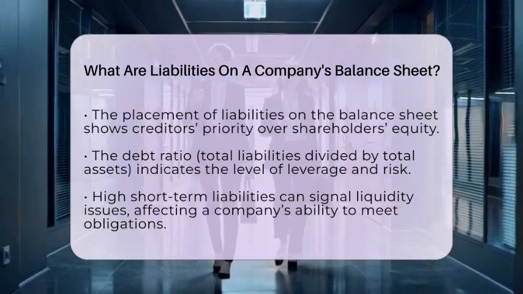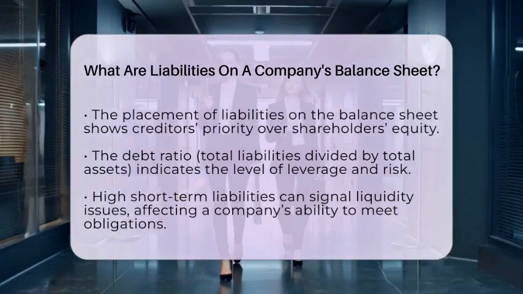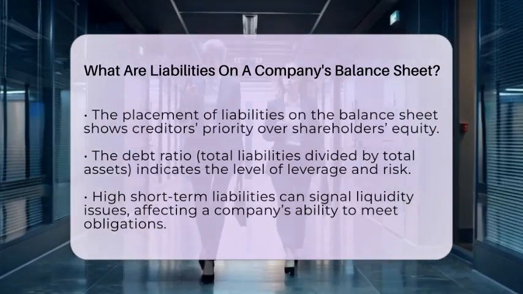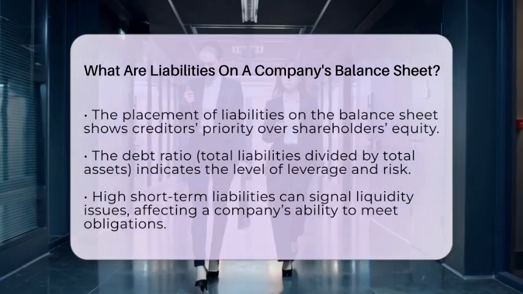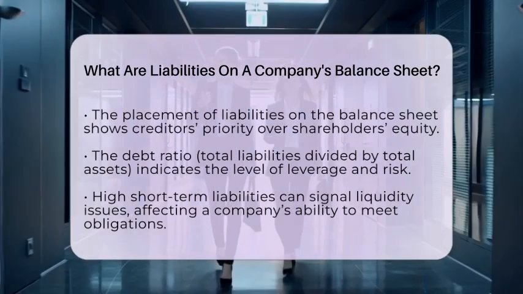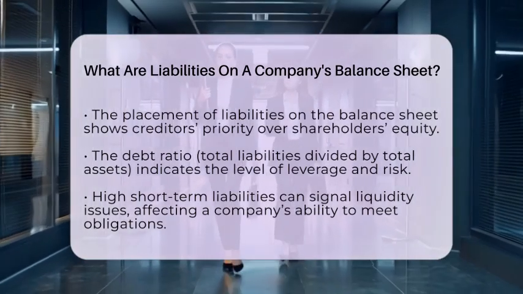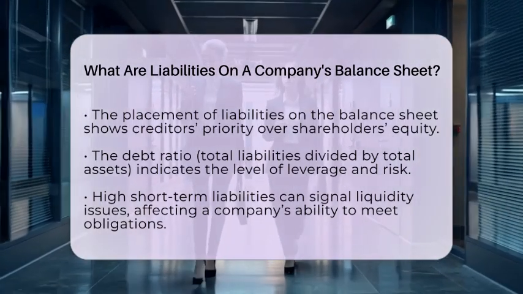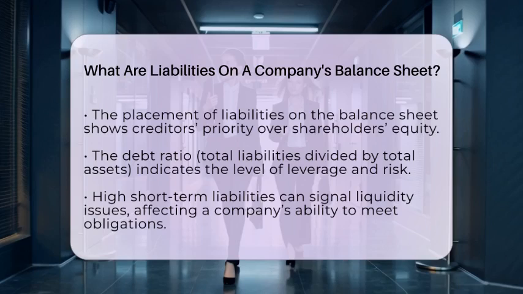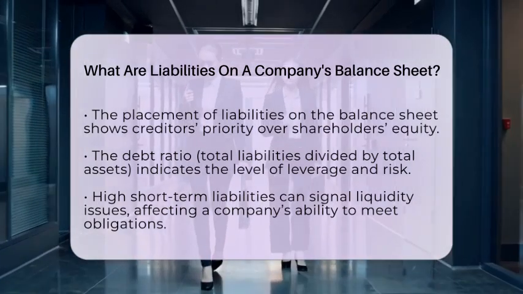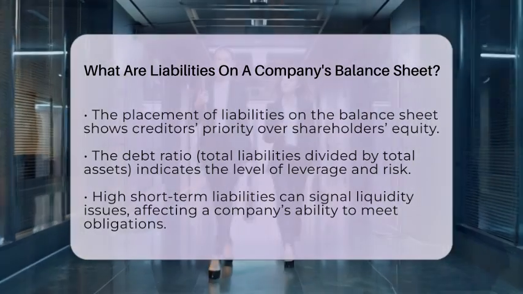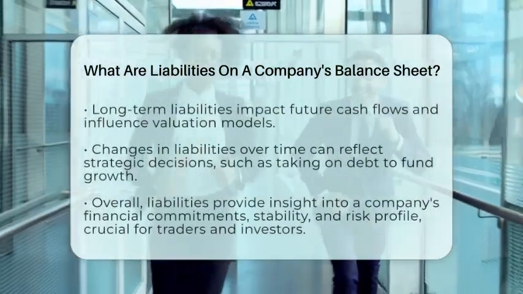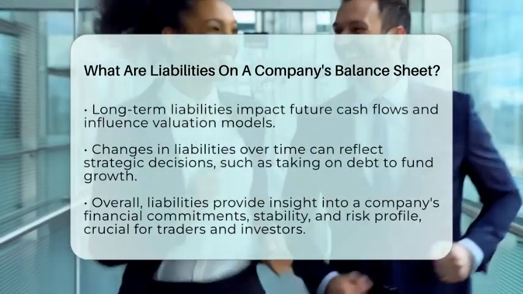From a market analysis and trading perspective, liabilities matter a lot. The debt ratio, which is total liabilities divided by total assets, indicates how much leverage a company uses. A higher ratio suggests more debt and potentially higher risk, which can lead to more stock price volatility. Companies with large short-term liabilities might face liquidity issues, affecting their ability to meet obligations and impacting stock performance.